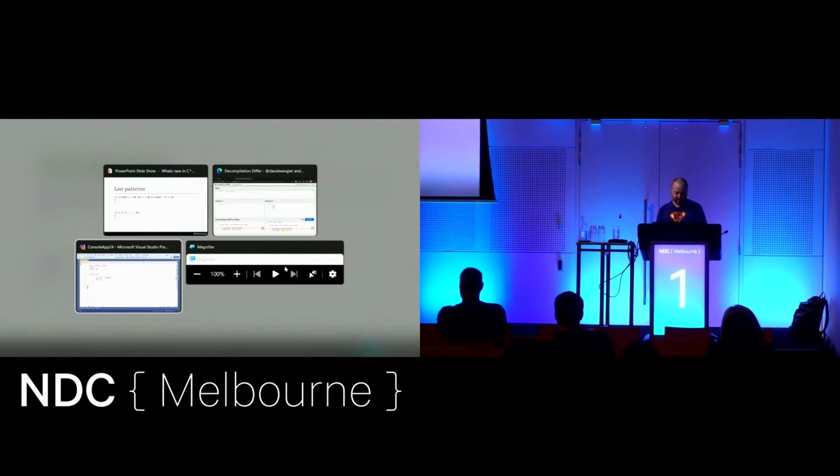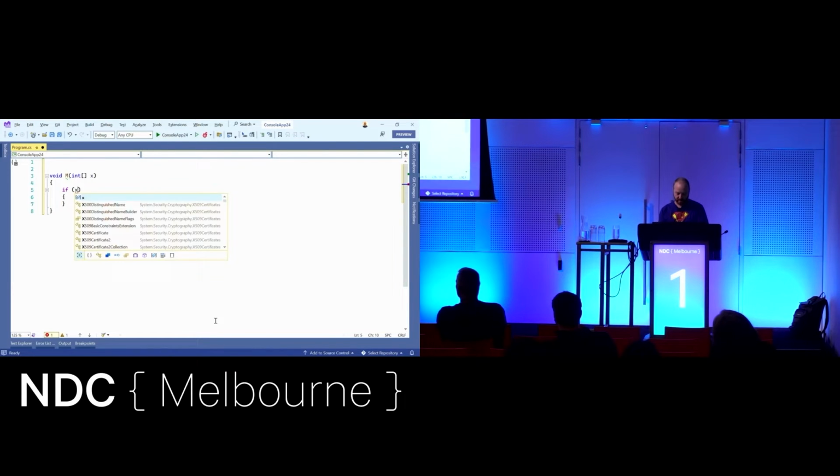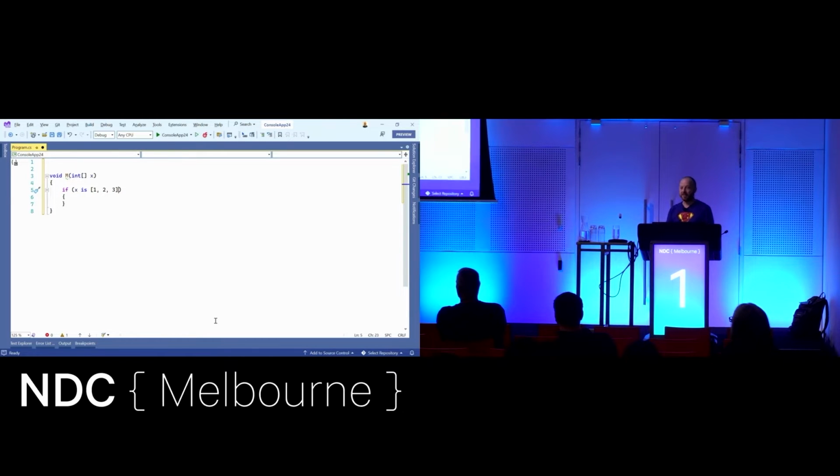So the way this works is, let me get rid of all of this. Let me pretend we get an int array. Essentially what we're saying is, if my array looks like this: my array X has 3 elements, first one's 1, second one's 2, third one's 3. That syntax is hopefully not too crazy, right? We can understand it. And that's essentially a list pattern. That's not the simplest list pattern, because the simplest would be if there's 1 element, but that's what this is doing.